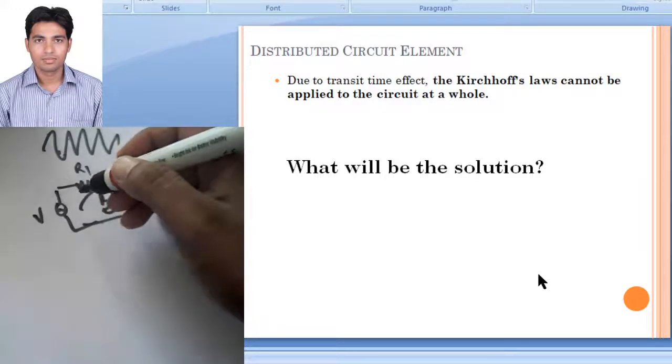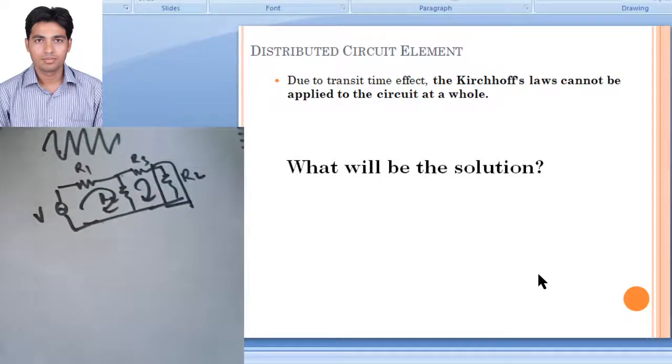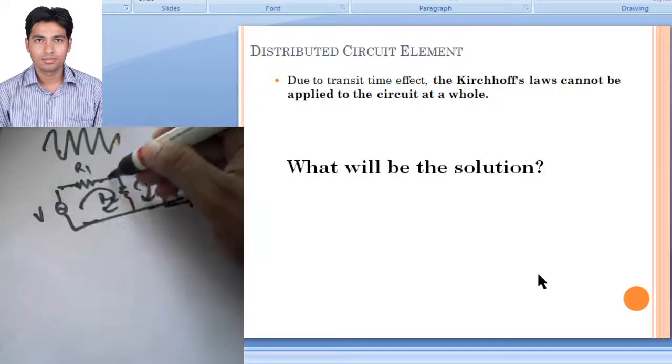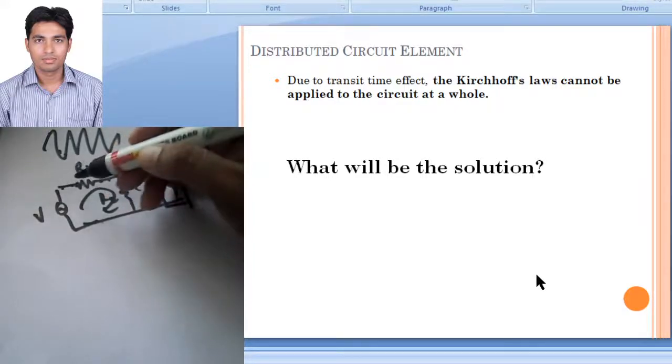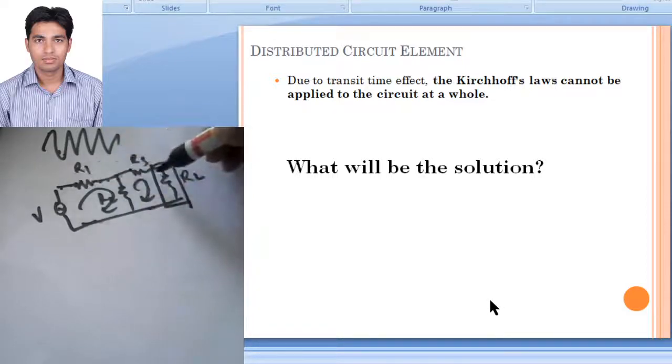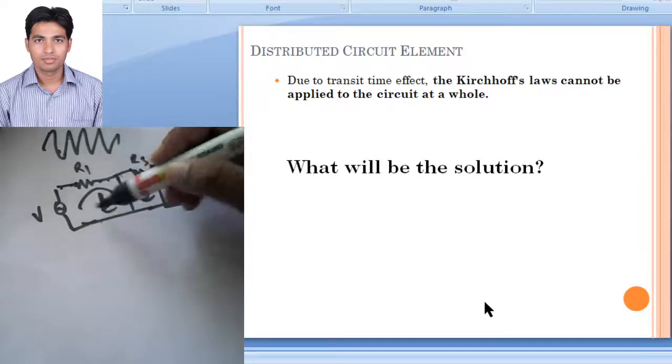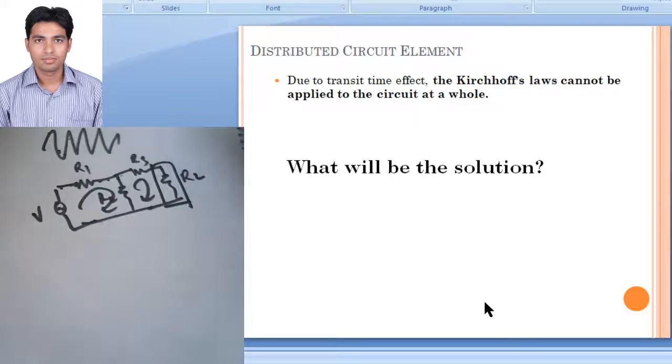So this is at low frequency. But at high frequency, at each and every point the voltage and current will have a phase difference, and the voltage will change at each and every location. These are not constant, voltage or current, so we cannot directly apply Kirchhoff's current or voltage law. This is the disadvantage.